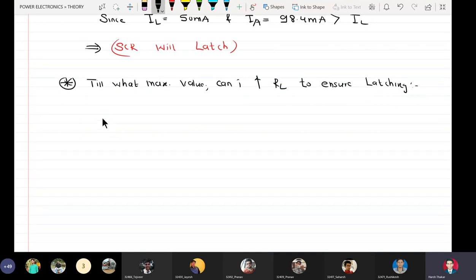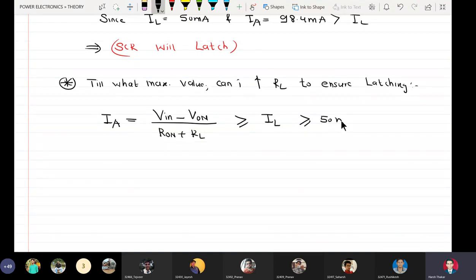latching? Very simple. The device current IA is equal to Vin minus Von upon Ron plus RL, and this has to be greater than or equal to IL, that is greater than or equal to 50 milliamperes, that is 0.05. So let us put the values.